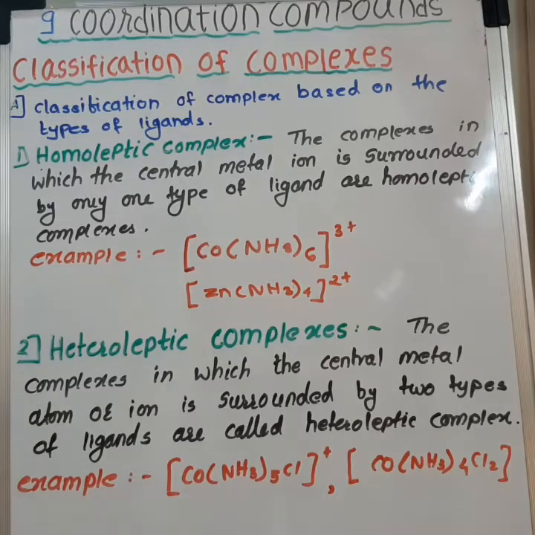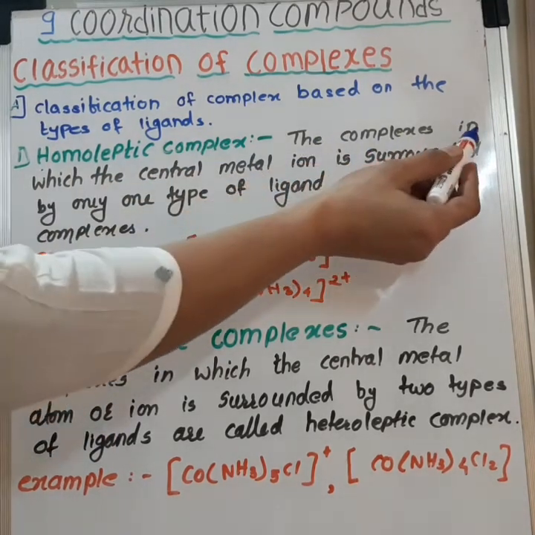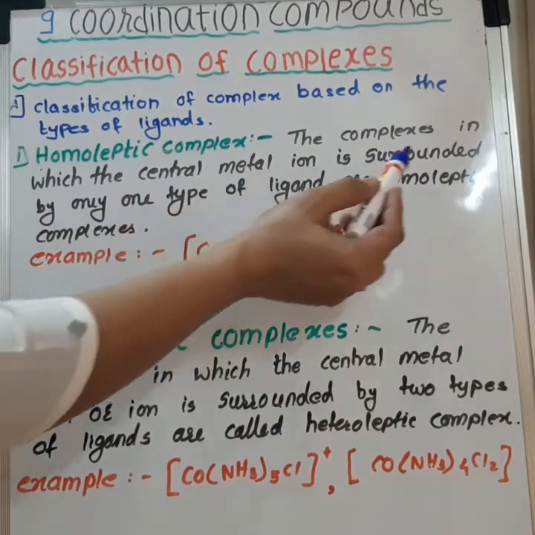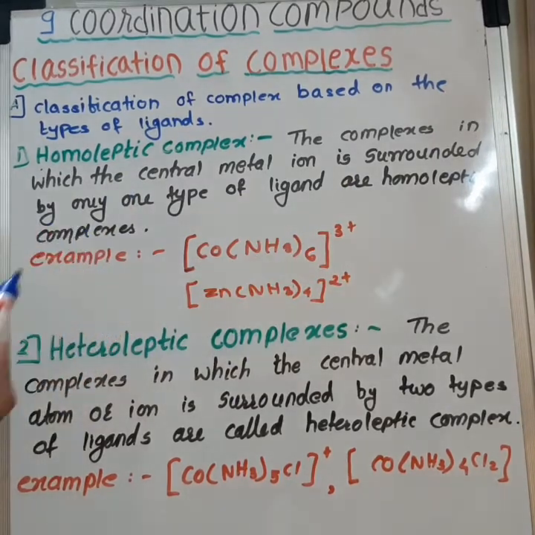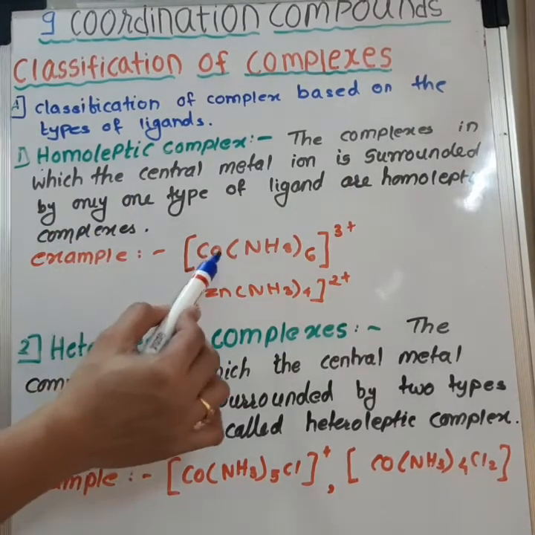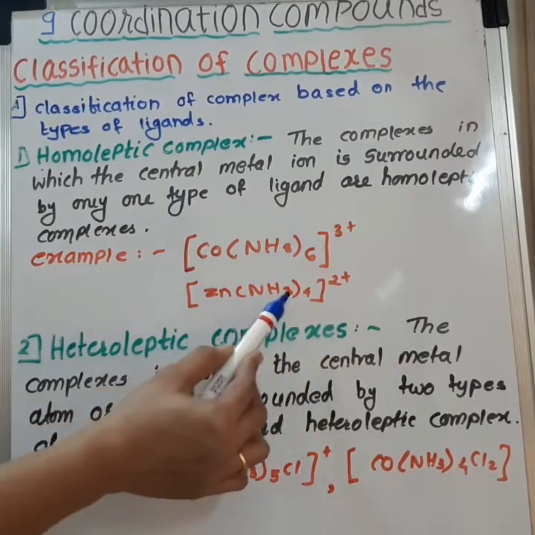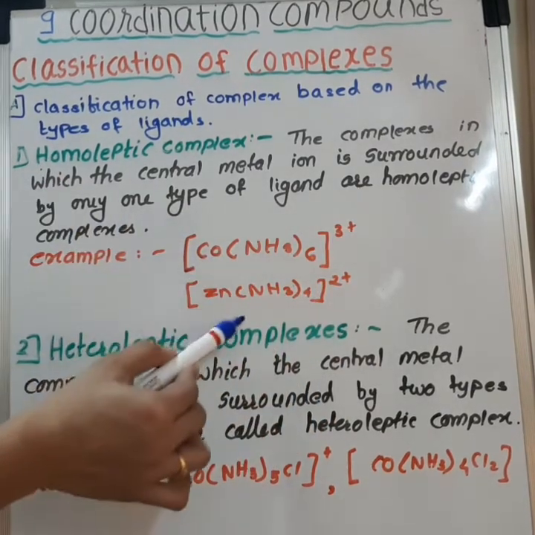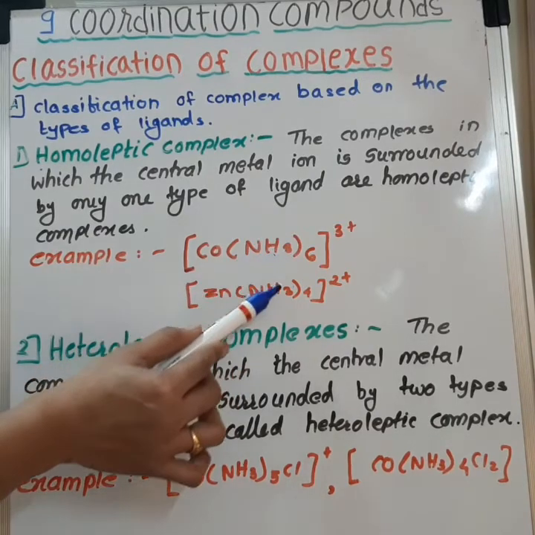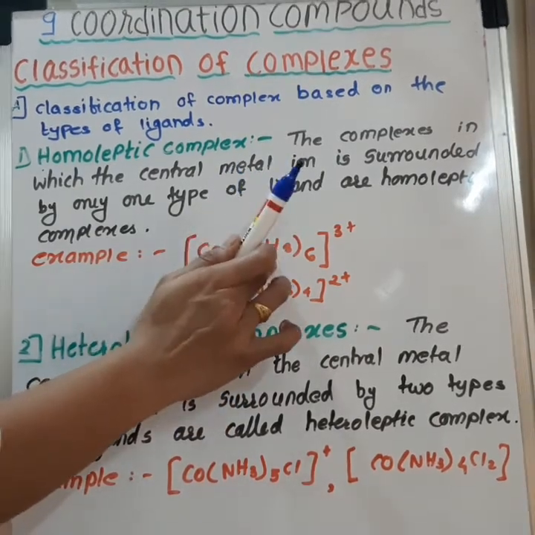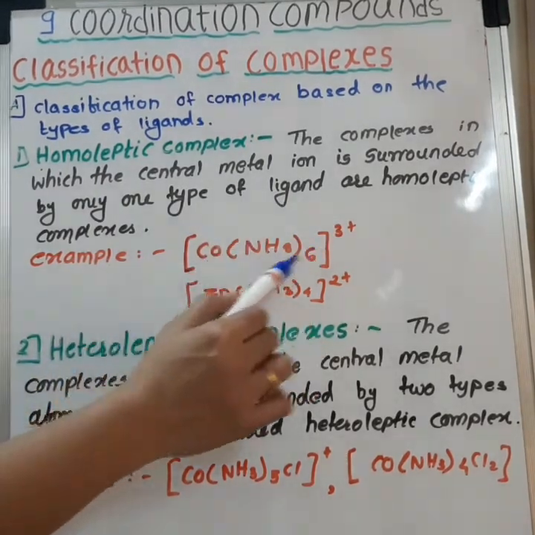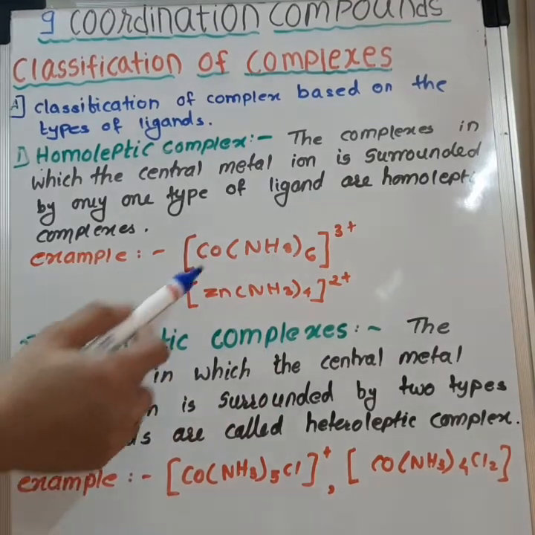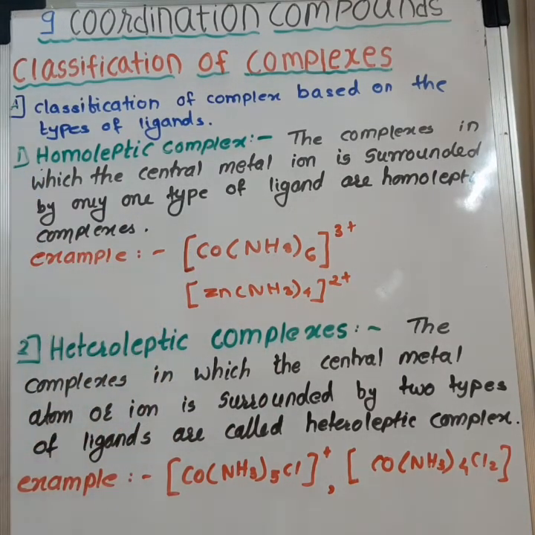The definitions of homoleptic complexes and heteroleptic complexes. The complexes in which the central metal ion is surrounded by only one type of ligand are called as homoleptic complexes, and the examples of these type of complexes are [Co(NH3)6]3+, [Zn(NH3)4]2+. So in both these examples there is only one type of ligand, that is NH3 in the first one, and in the second example there is NH3 only. So these type of complexes are called as homoleptic complexes.